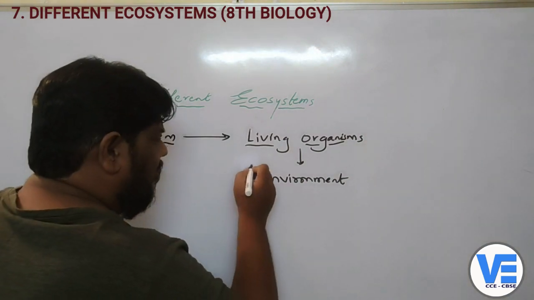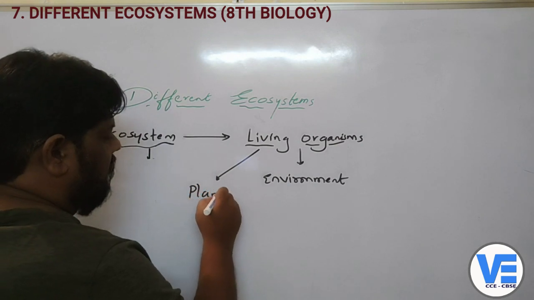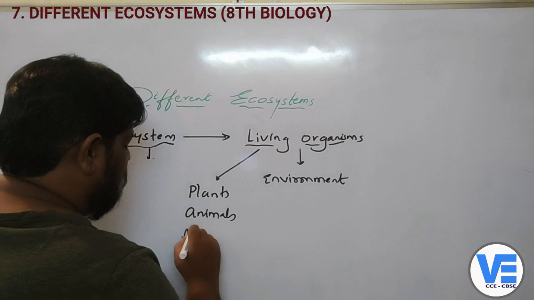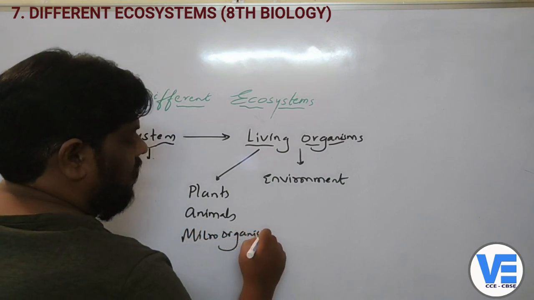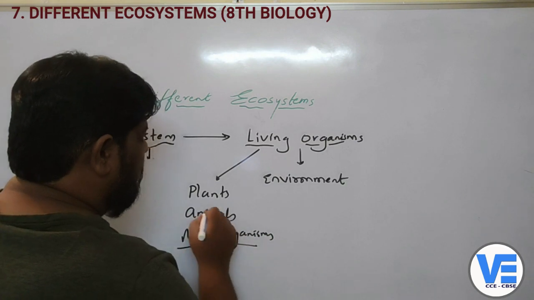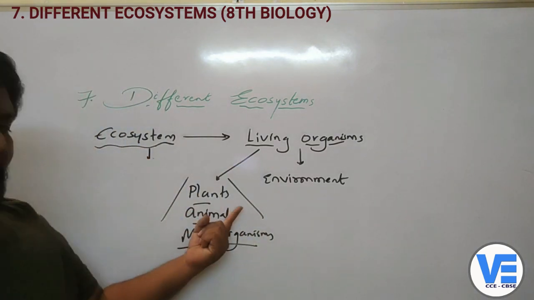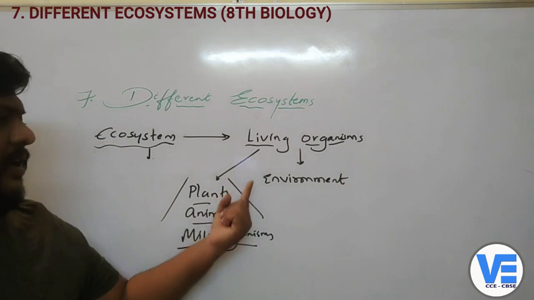When you come to the living organisms, like plants, animals, and also all the microorganisms will come under the living organisms. Okay, all the plants and the animals and also the microorganisms come under the living organisms.